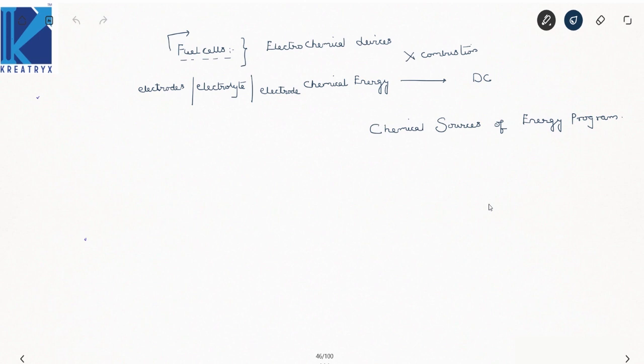See here, in India already we have said that a program was launched by MNRE, which is called the Chemical Sources of Energy Program. Now this is nothing but the development of fuel cells which produce electricity and heat through reaction between hydrogen and oxygen, right?